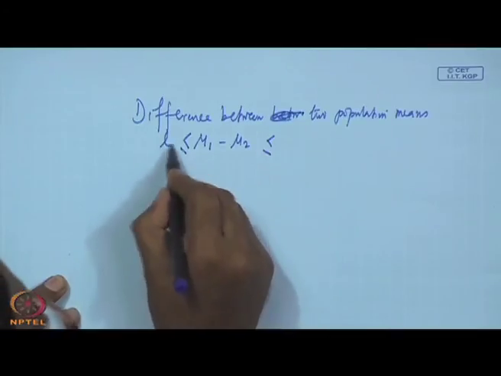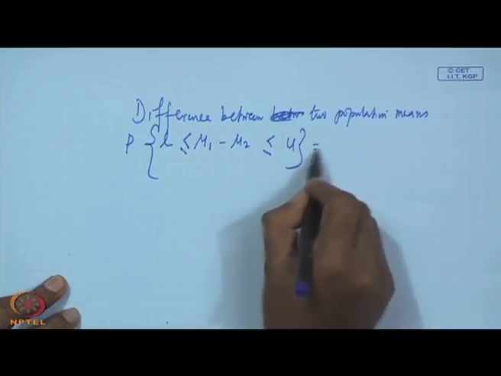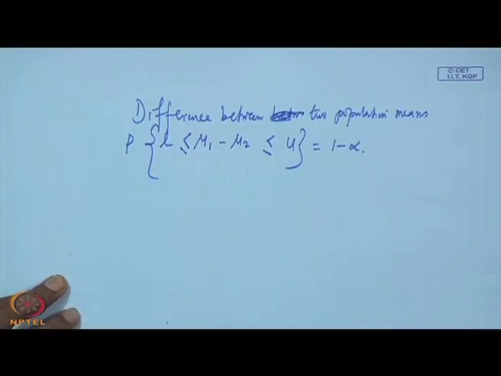What will be the L and U values for which the probability that the interval contains mu 1 minus mu 2 is 1 minus alpha? Getting me? That is the issue.